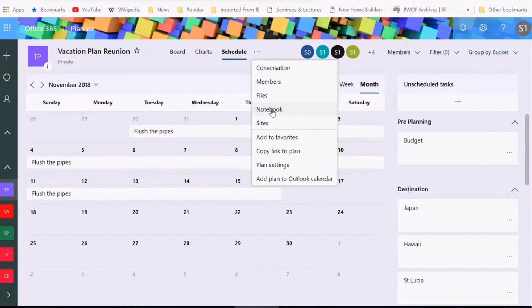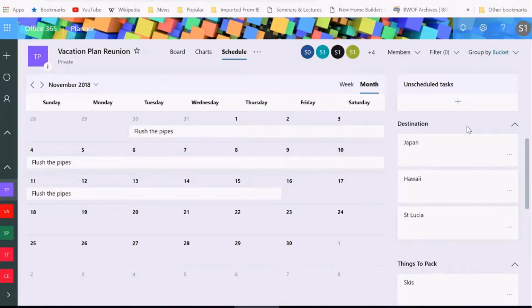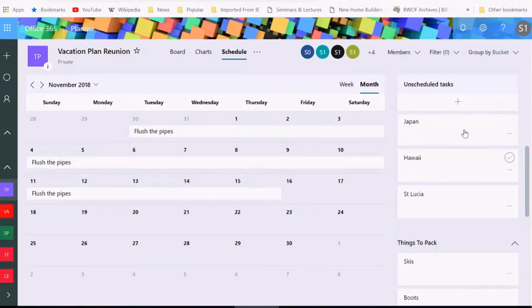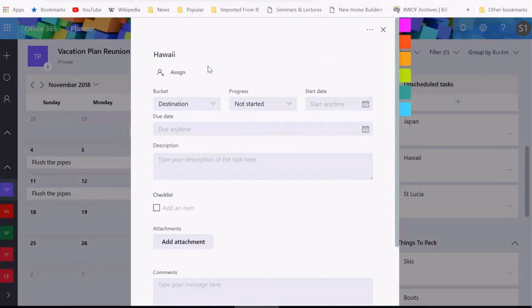We all come together, put everything in OneNote, just to allow us to have something, maybe even on our mobile devices. And by the way, you can get the mobile app as well for Planner. Okay, so again, let's see. I'm looking at this. I'm just going to draw your attention to the Hawaii task. So if I click this guy, there's my Hawaii task.